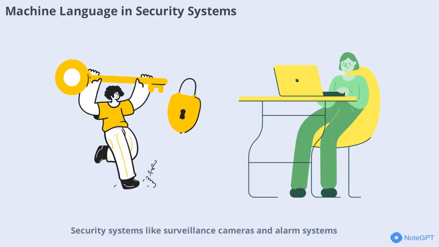Security systems like surveillance cameras and alarm systems use machine language to detect threats and respond quickly. Machine instructions control everything from motion detection to video recording, ensuring that security devices operate reliably and efficiently. By writing efficient machine code, developers can create systems that protect homes, businesses, and public spaces.